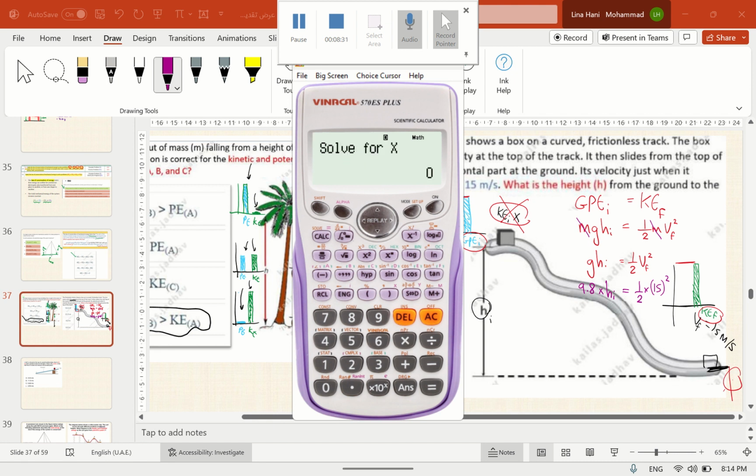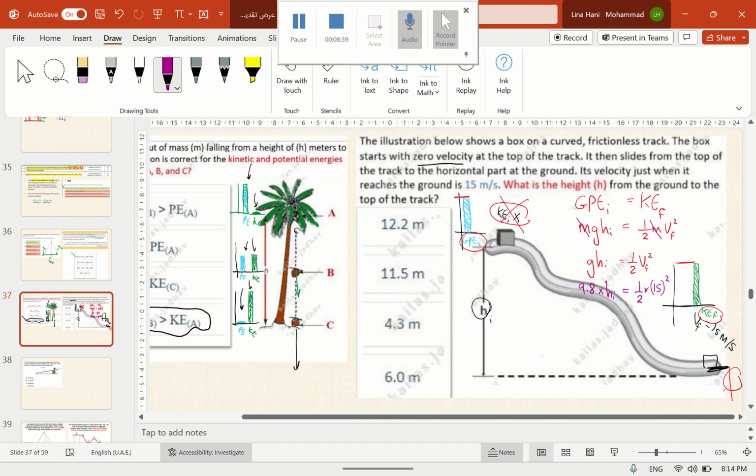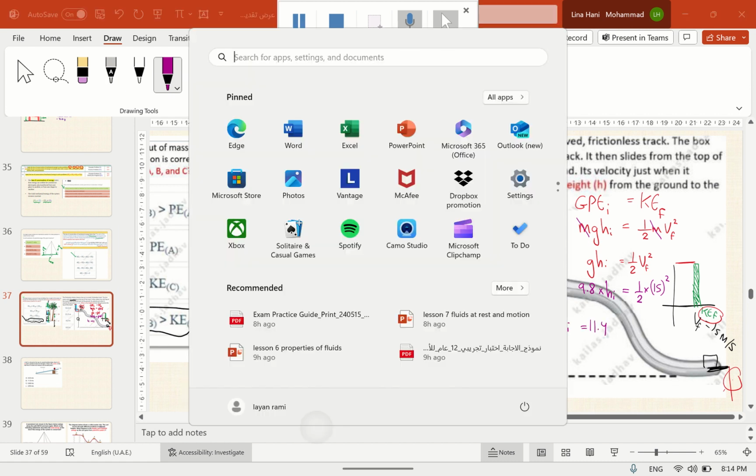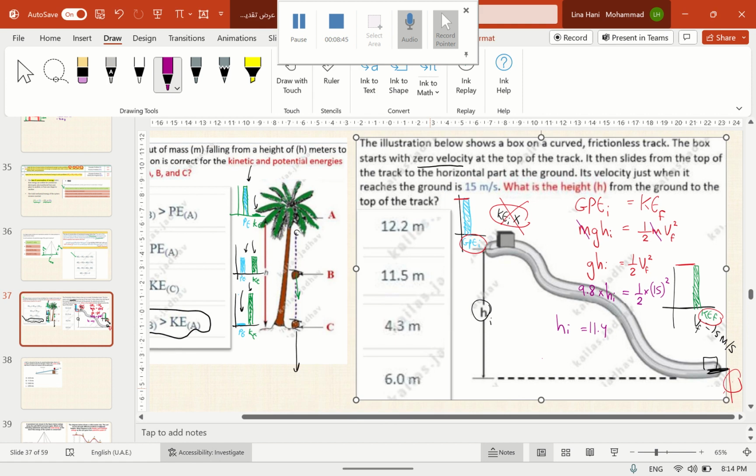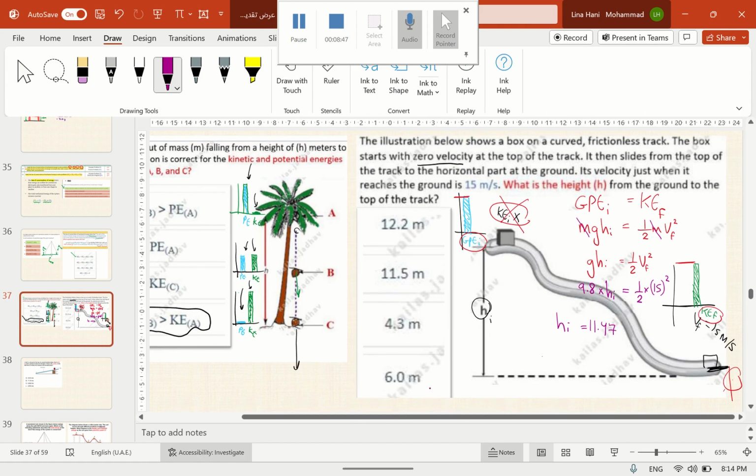Shift calc and then equal. So you can see that the initial height is 11.47, which is 11.5 meters.